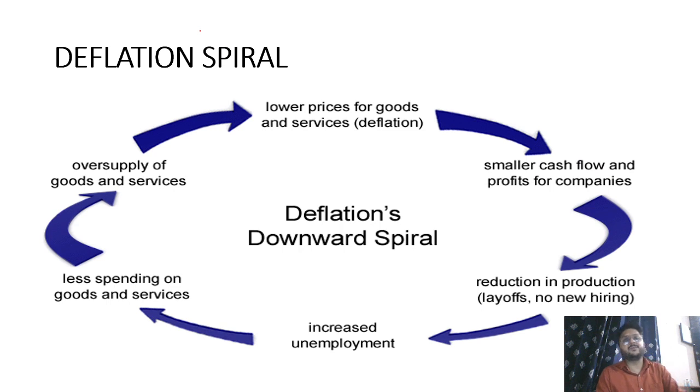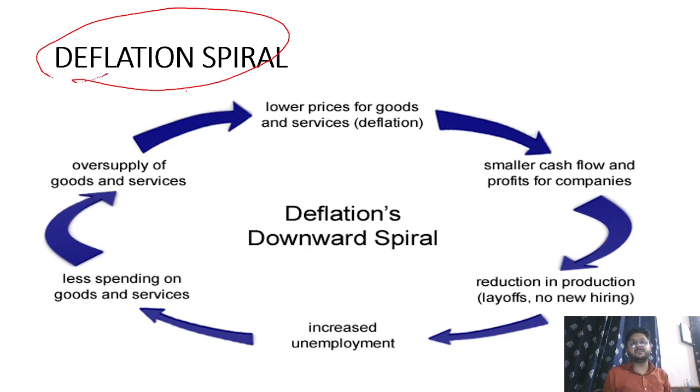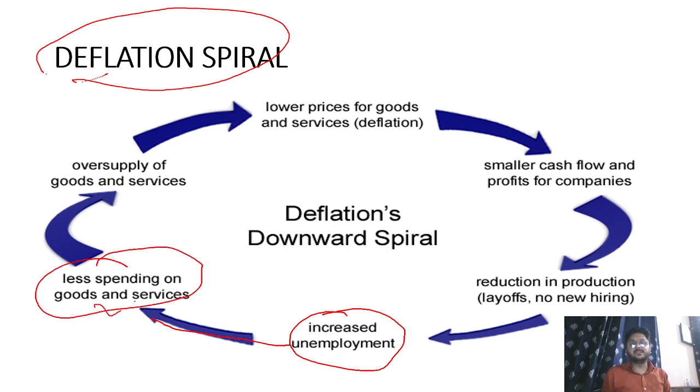So those are some of the phenomena. Another phenomenon is called deflation spiral. What is a deflation spiral? It is the reverse of the inflation spiral. What happens in this? If unemployment is increasing, if we take it from here, unemployment increases, and because of the increase in unemployment, there is less spending on goods and services, because people do not have employment. And when people do not have employment, they do not have money. If they do not have money, they will spend less.